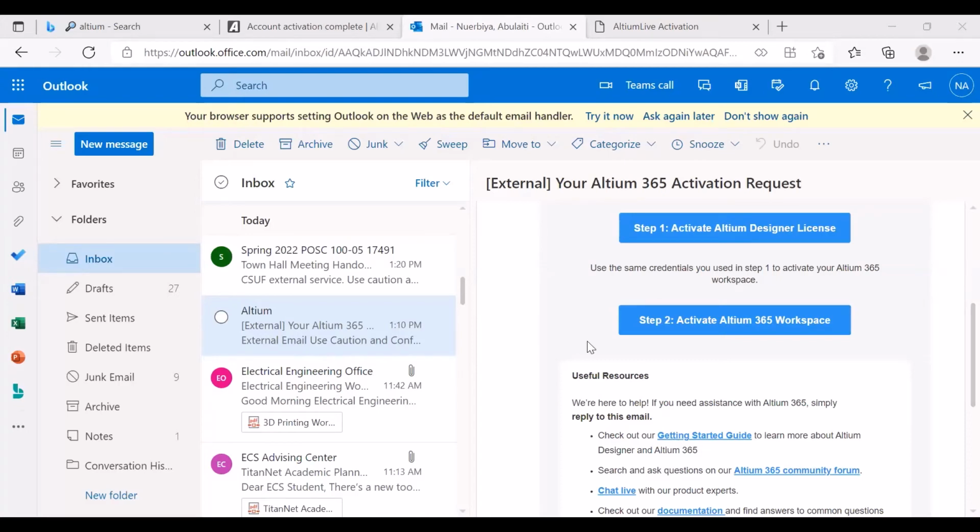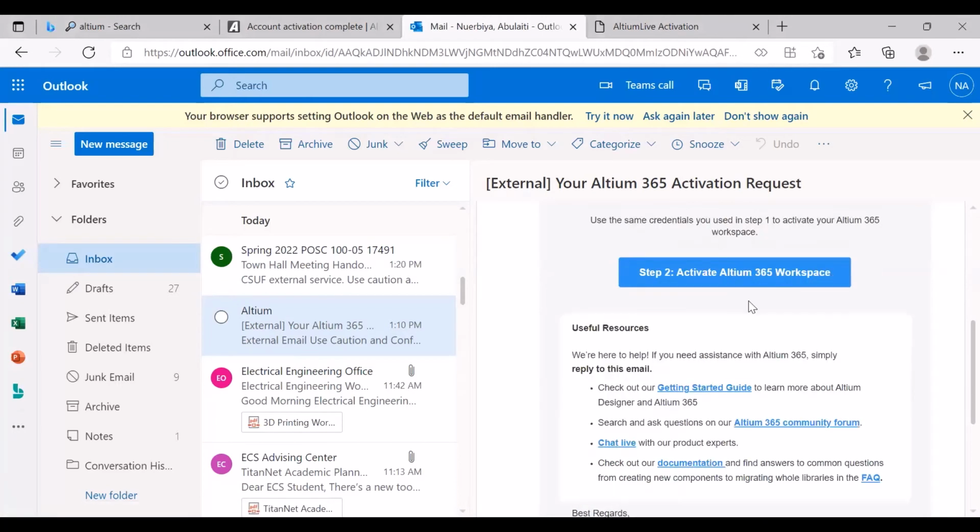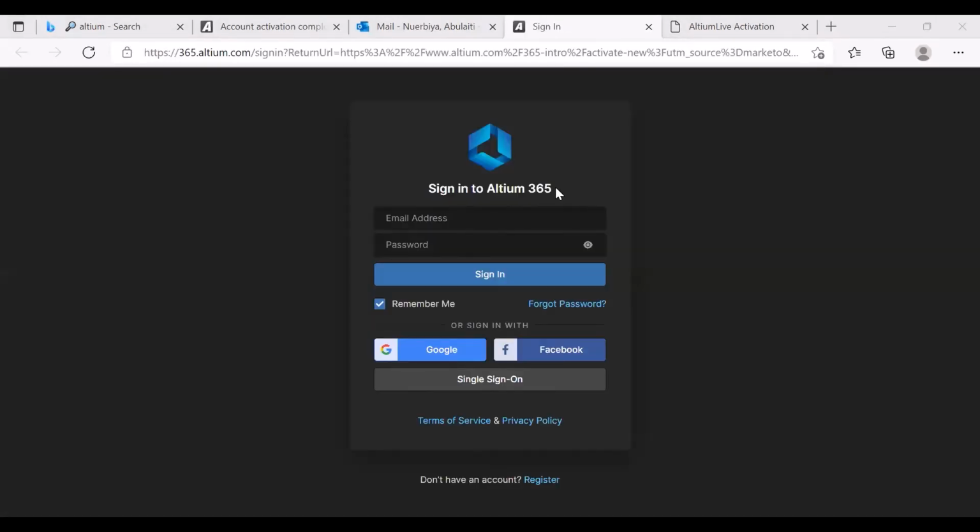And this step 2, activating Altium 365 workspace. You don't really have to do that. That's for if you're going live, I believe. So you can leave that out for now. You don't have to do this yet. So I'm not going to do that for this video.